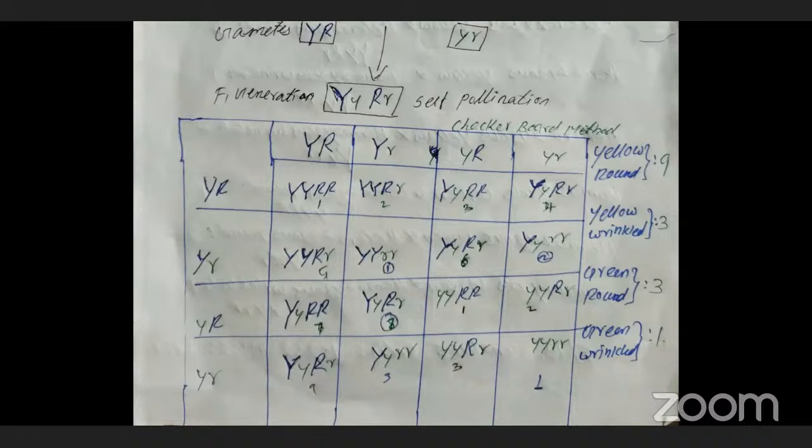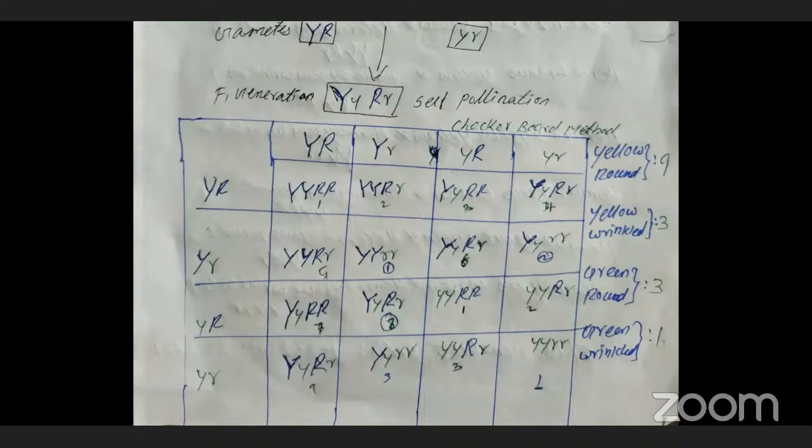The next one, in the third row, capital Y small y capital R is interacted with capital Y small y, capital R small r. And finally, capital Y small r is crossed with small y small r. Similarly, each and every gamete will be crossed like this, and we get many combinations like that.